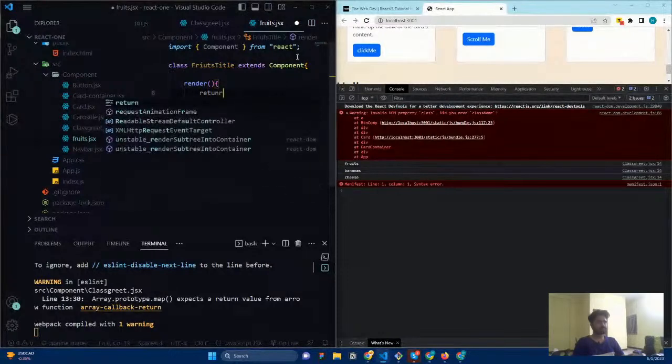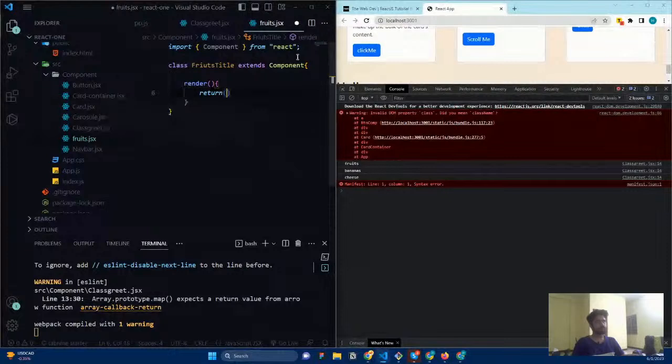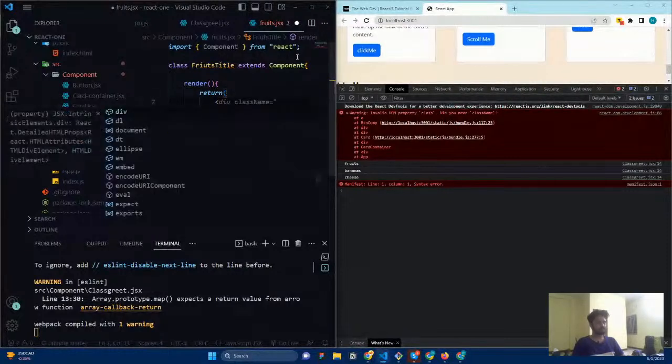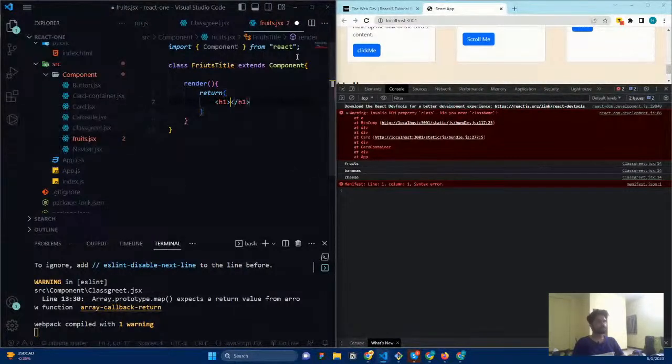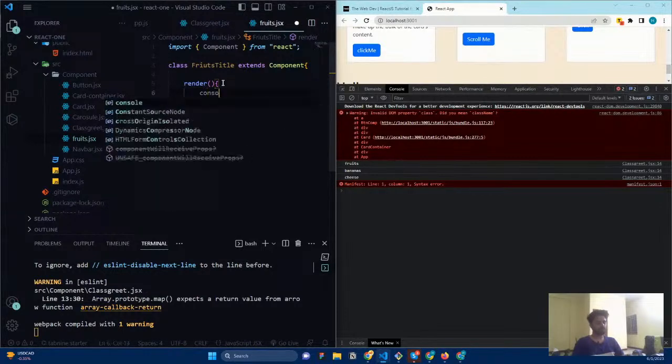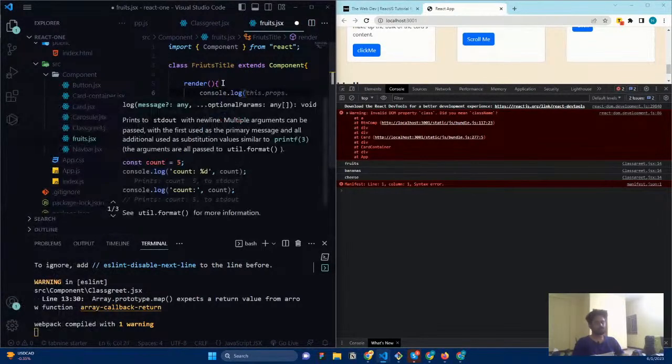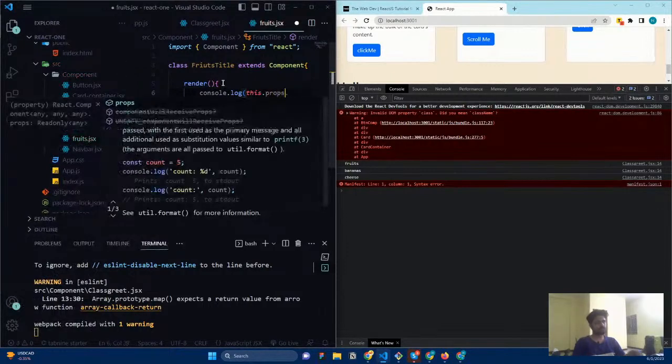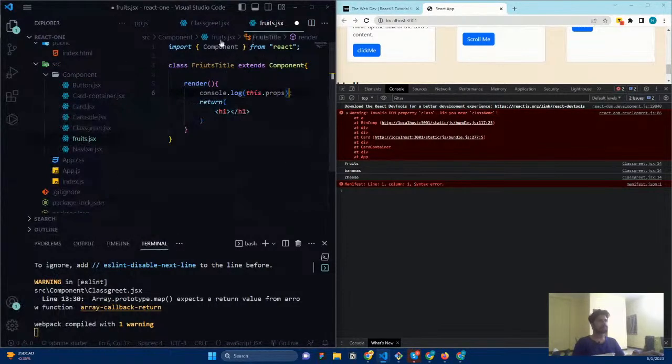Return, and here I'm going to say h1, and here it is going to be the fruit's name. So what I want to do is fetch the props. Here I'm going to say console.log this dot props. Clear?